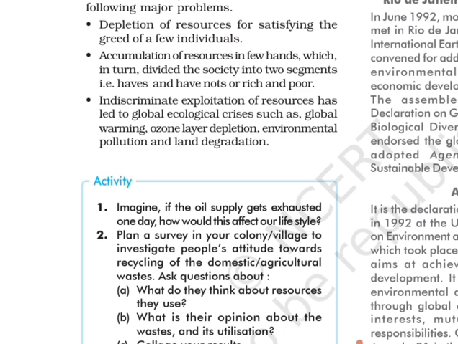The second is accumulation of resources in few hands, which in turn divided the society into two segments, haves and have nots. What does it mean? It means resources are only accumulating with some people. The resources are piled up with a few individuals in society.